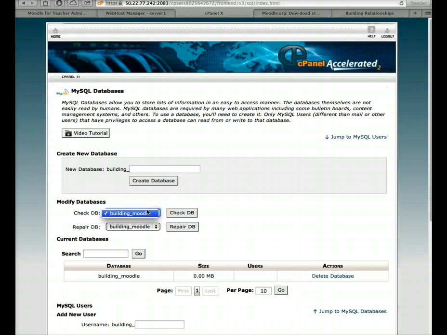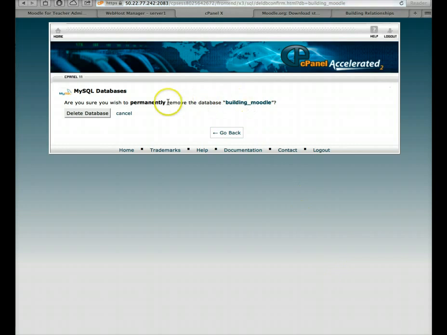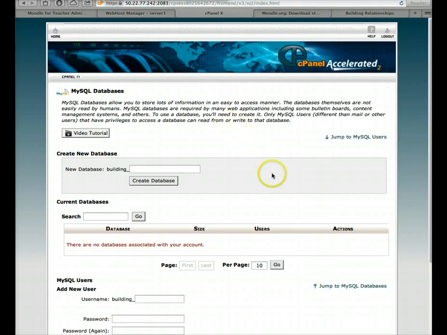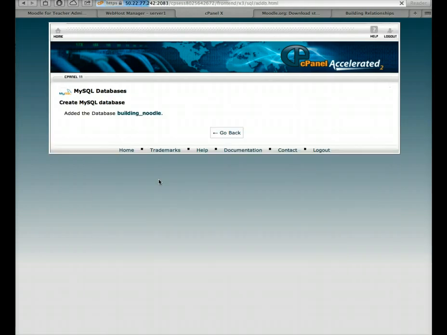And you must notice that the database is right here. So it was created, and even though it was deleted, as you can see, and it has 0 MB, it's still there. So let me try to delete it one more time and see if that's an option. There, it's not there anymore. All right, so let me add it. So I'll add the Moodle. Here we go, M-O-O-D-L-E. That's it. And create the database.